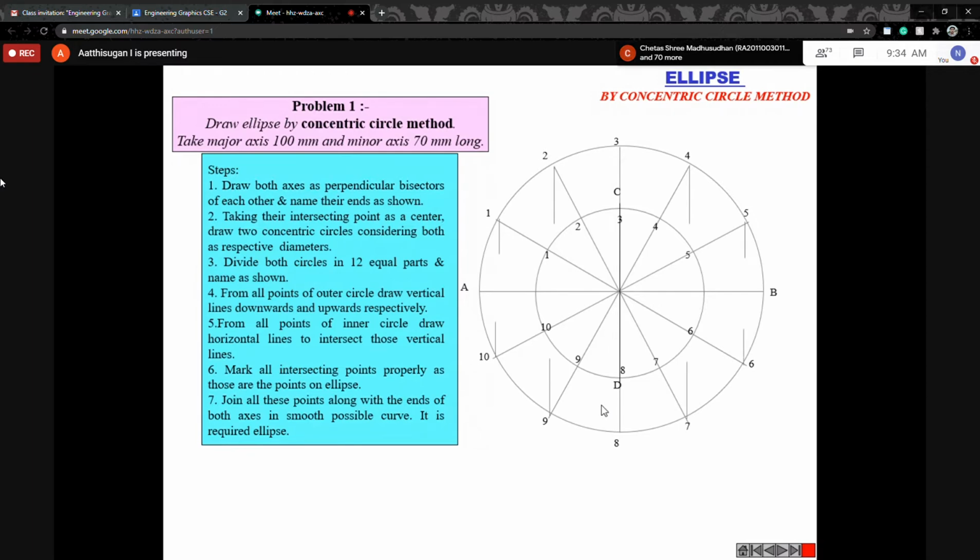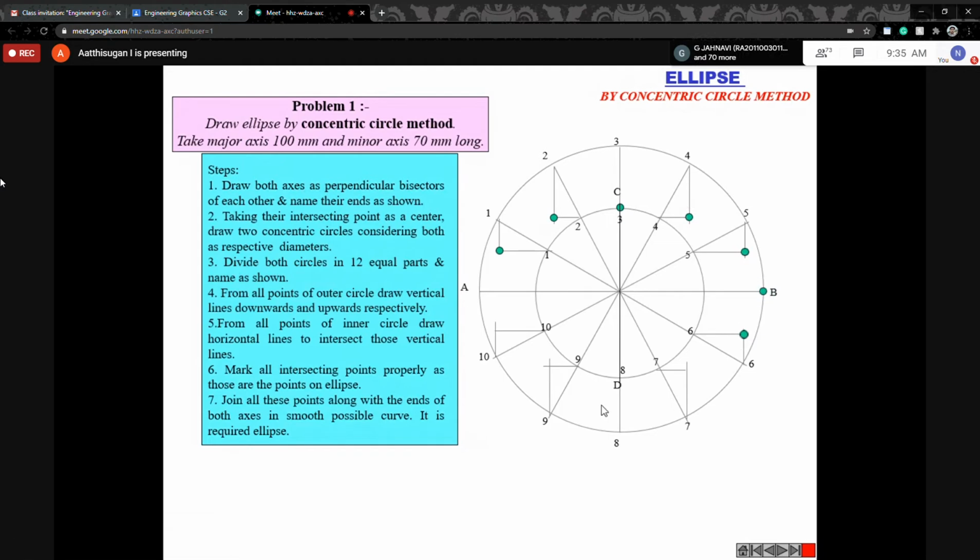Then from the minor circle, first point, draw the horizontal line that should intersect the vertical line. After that you can draw like this, like this, from 9, then 10. Okay. And next, mark all the intersection points.